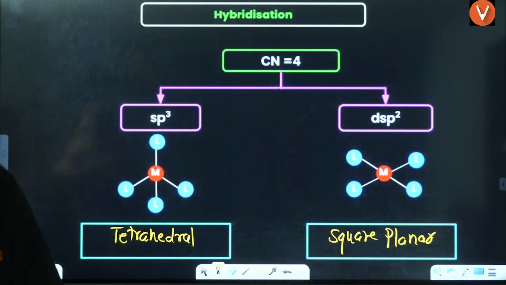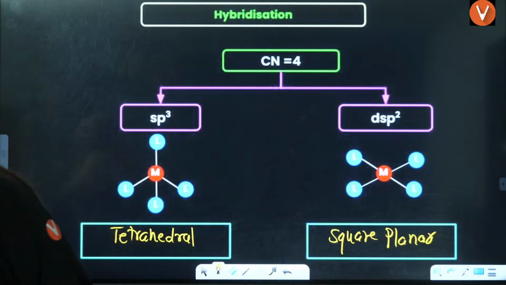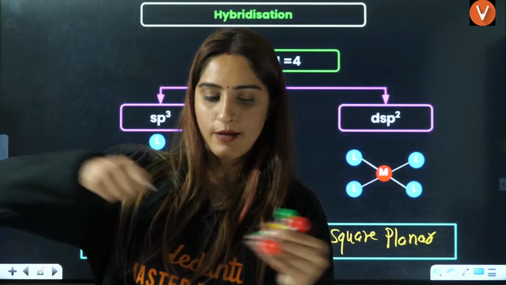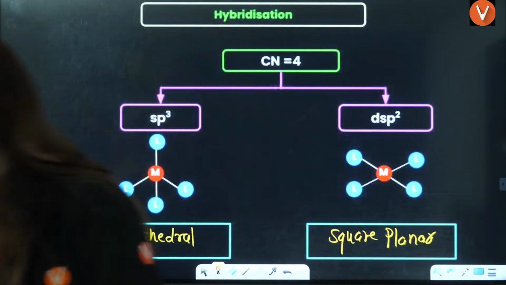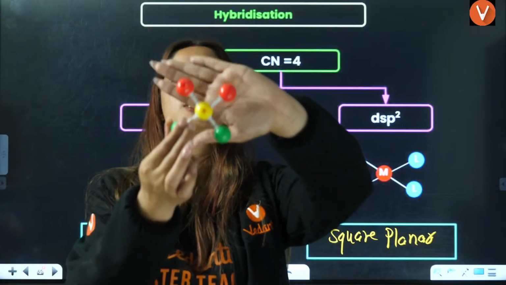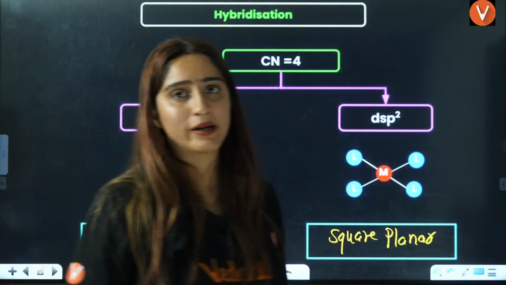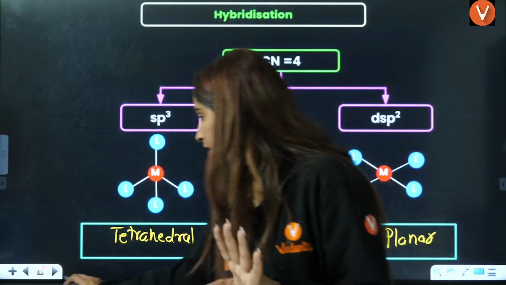Now, after this, let us see square planar. Square planar means, let us just eliminate these two things from octahedral. This is basically square planar. In one plane, you have one square, that is square planar. Now you have an idea about these geometries. Only 3 geometries you will have.